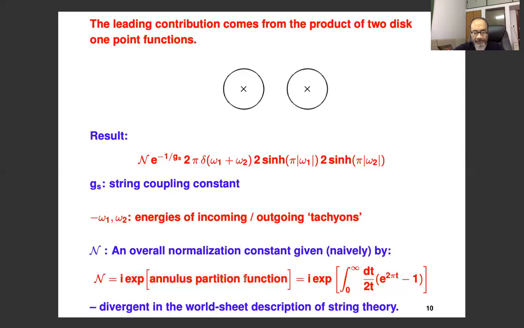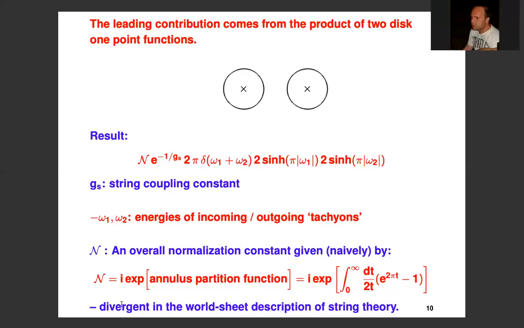And here I have written down the explicit expression for the annulus partition function in this two-dimensional string theory, which is here. And here you see the first example of a divergence that we encountered in this problem. This is divergent from the t goes to infinity end, and there is no adjustable parameter in which you can do analytic continuation. Okay, it's just a divergent integral. It's not a function of anything that you can analytically compute.